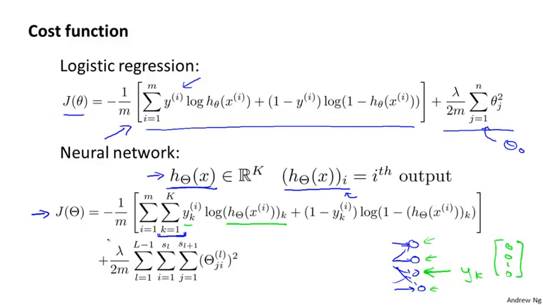And finally, the second term here is the regularization term, similar to what we had for logistic regression. This summation term looks really complicated, but all it's doing is just summing over these terms theta_ji^(l) for all values of i, j, and l, except that we don't sum over the terms corresponding to these bias values like we had for logistic regression. Concretely, we don't sum over the terms corresponding to where i is equal to 0.